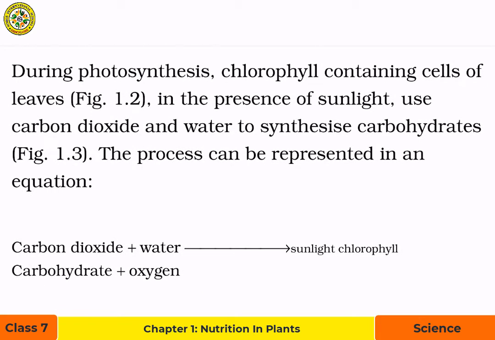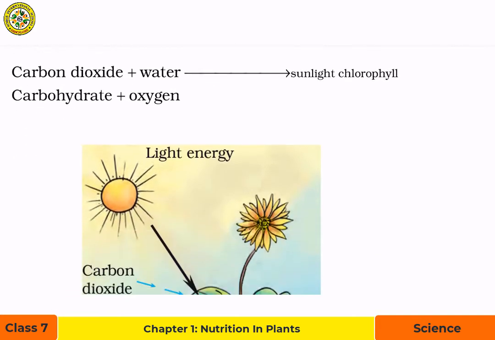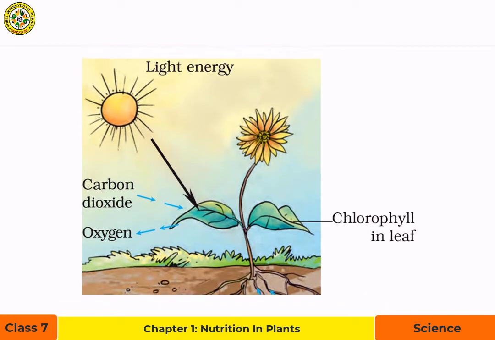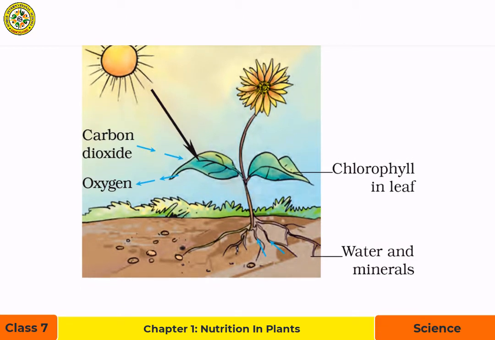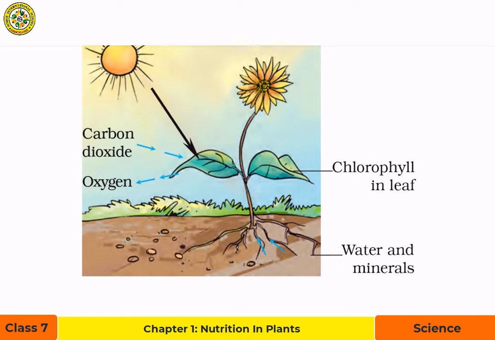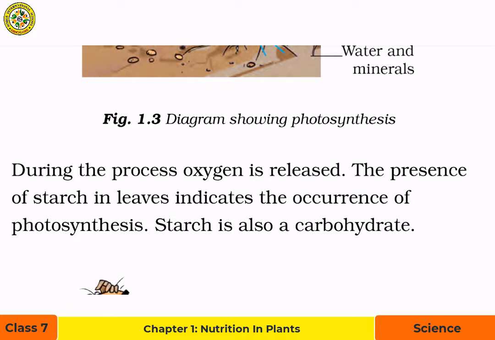During photosynthesis, chlorophyll containing cells of leaves in the presence of sunlight use carbon dioxide and water to synthesize carbohydrates. The process can be represented in an equation. Carbon dioxide plus water in the presence of sunlight and chlorophyll produce carbohydrate plus oxygen. Now you can see in this picture that light energy is used by the leaves, and the leaves make use of carbon dioxide. In the presence of chlorophyll, they take water and minerals from the soil and they make their food. During the process, oxygen is released.